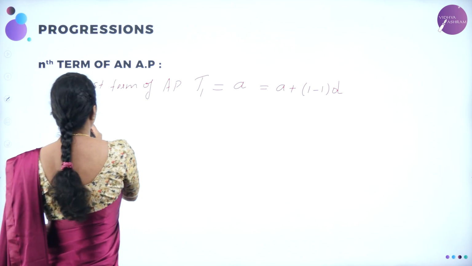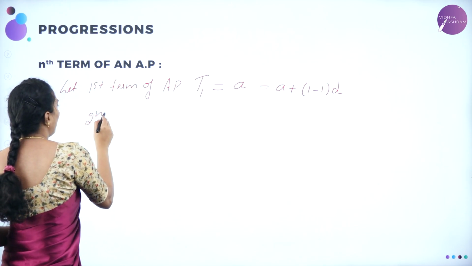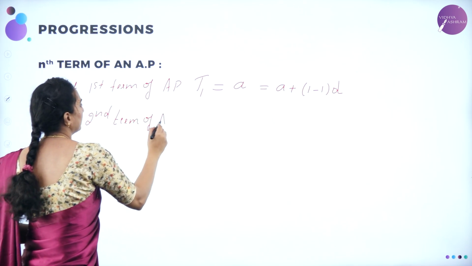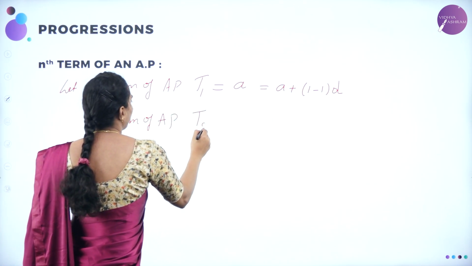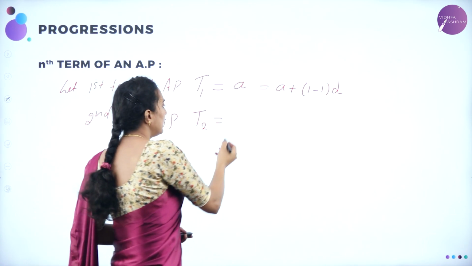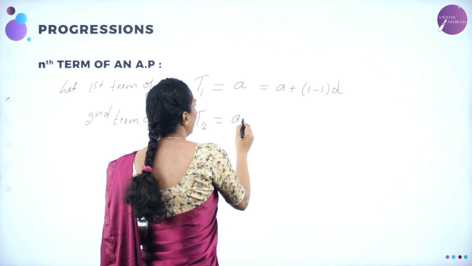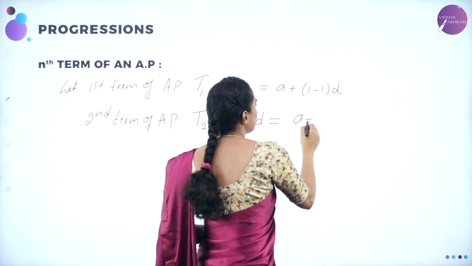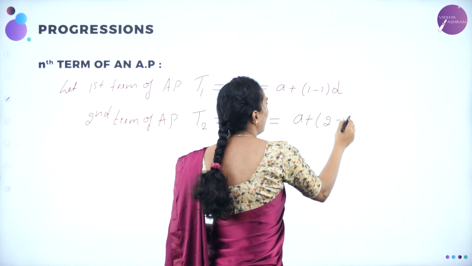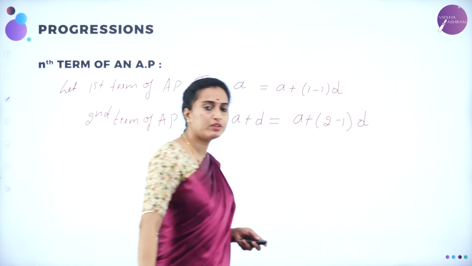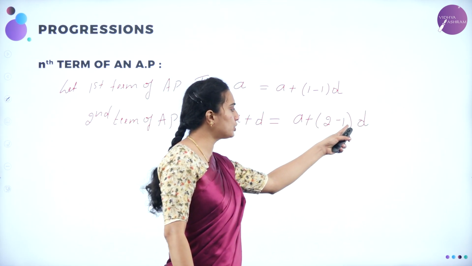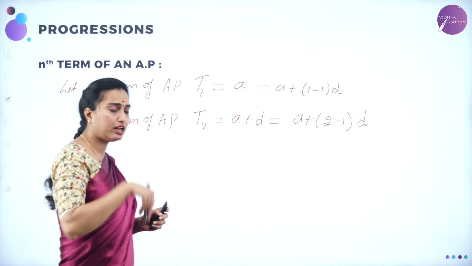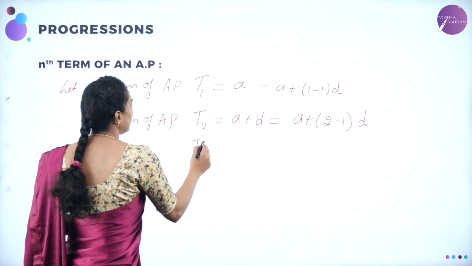Now, the second term of an AP, T2 I am going to take, which is A plus D. How are we going to write this one as A plus 2 minus 1 into D. 2 minus 1 is 1, 1 into D is D only, which is A plus D. Similarly, the third term will go as T3.